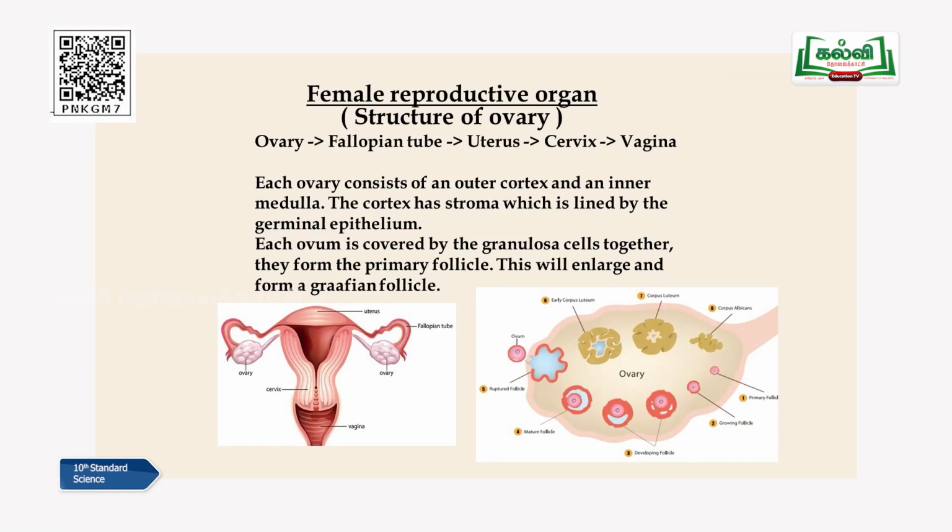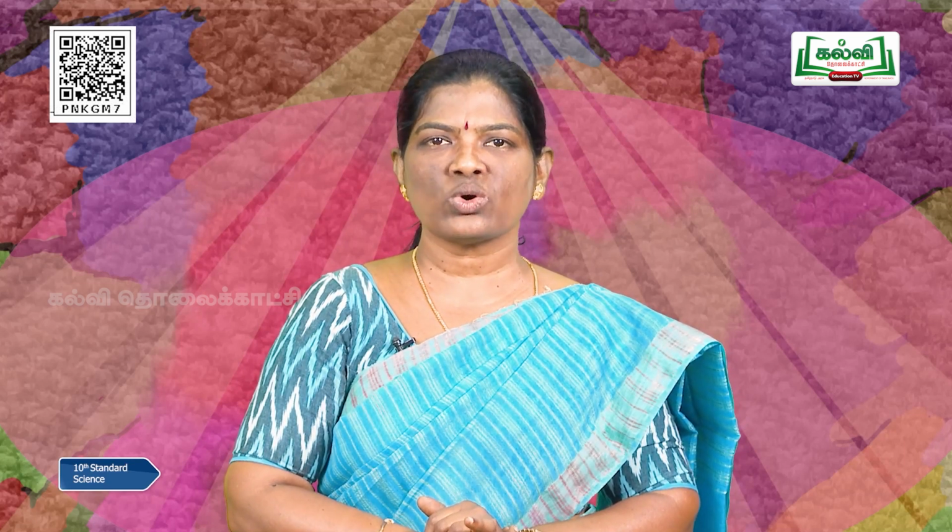Female reproductive organs, very interesting children. You can come across a beautiful diagram of LS of ovary. LS of ovary is a little confusing in a textbook, so I have just given you a complete reproductive system of a female. Okay, so when you talk about this female, one interesting point or one difference between the female and male reproductive organs is that female reproductive organs are kept inside the body, whereas male reproductive organs are outside. Yeah, it's present outside the body. So any problem related to sex organs, any diseases, it is very easy for the doctors to diagnose in the case of male than the female.